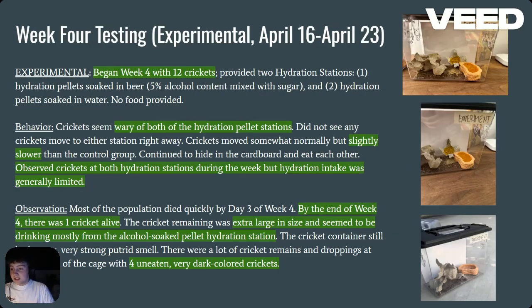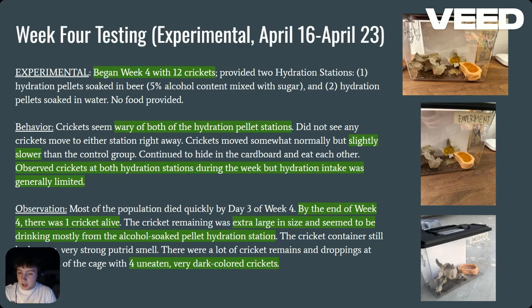We have week four testing, experimental. In week four, they had 12 crickets in the experimental stage. For behavior, the crickets were wary of both of the hydration pellet stations. In the experimental side, they were slightly slower. They were staying away from the experimental side, and we believe that is because of the hydration poisoning and all of the crickets that had died before them.